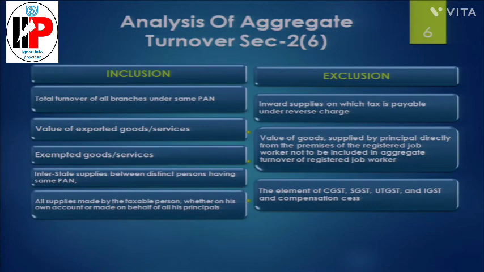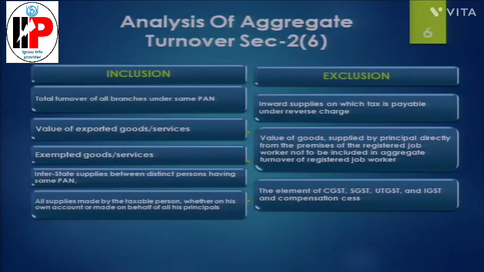What is this? There may be a situation that you have the selling location in Delhi as well as in Noida, and you are transferring the goods from Delhi to Noida or Noida to Delhi. In that case, the supply between these two branches shall be considered as a supply for the purpose of aggregate turnover.